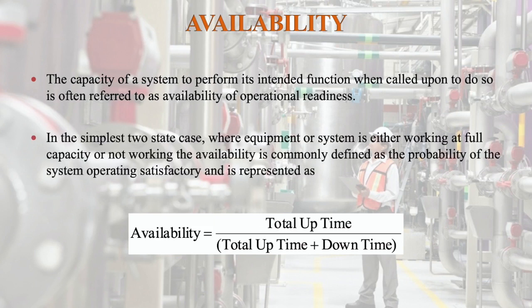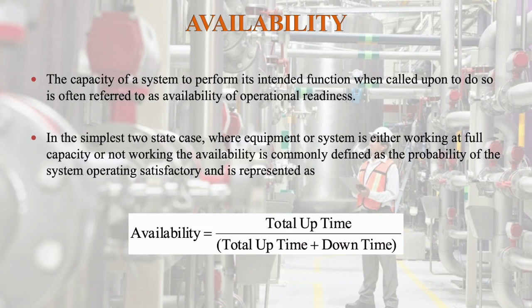In the simplest two-state case, where the equipment or system is either working at full capacity or not working, availability is commonly defined as the probability of the system operating satisfactorily and is represented as availability equal to total uptime divided by total uptime plus downtime.